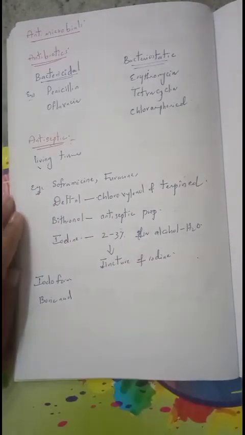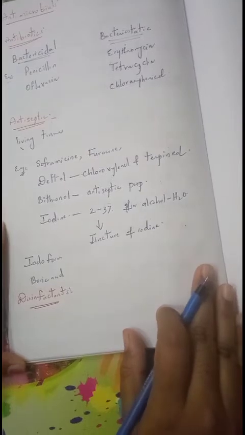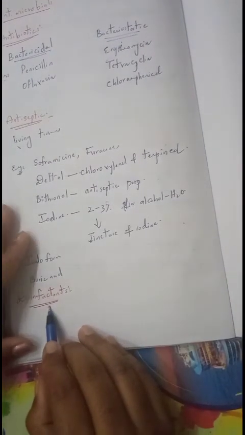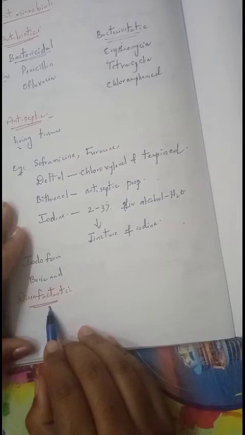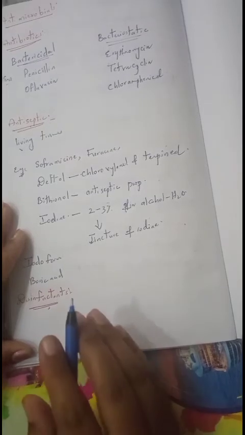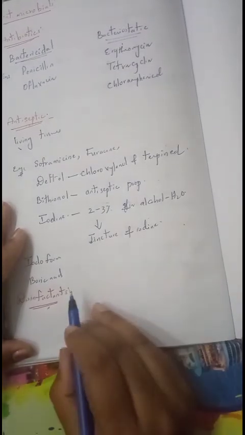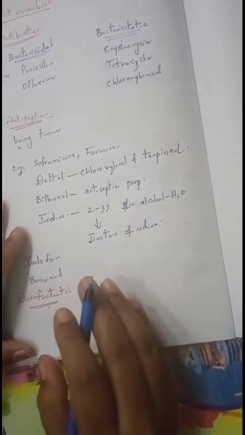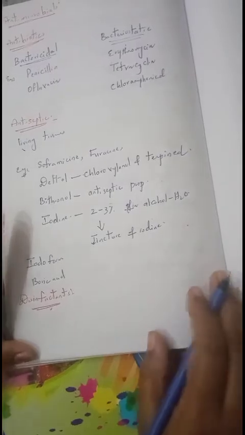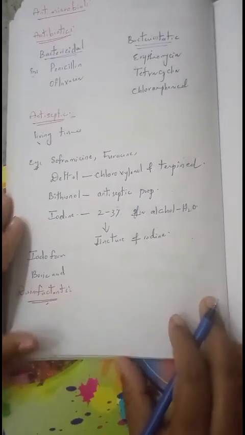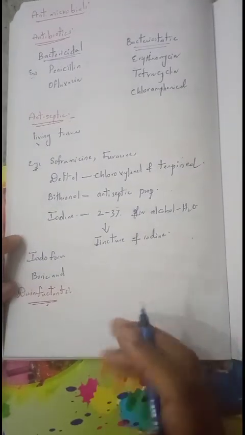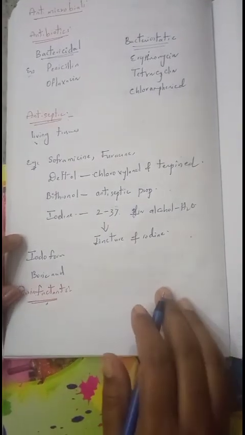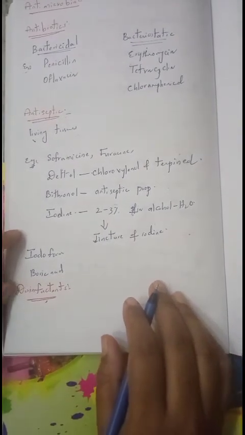tissues. The next type of drugs or medicines are disinfectants. Another class of drugs is known as disinfectants. These disinfectants are the chemicals which are used for cleaning floors, instruments and drainage systems, etc. They cannot be taken by the living system, but they are applied on objects such as floors, instruments and drainage systems, etc.